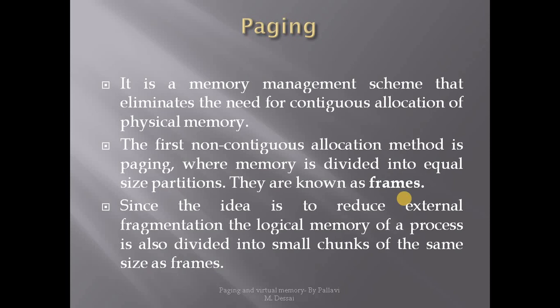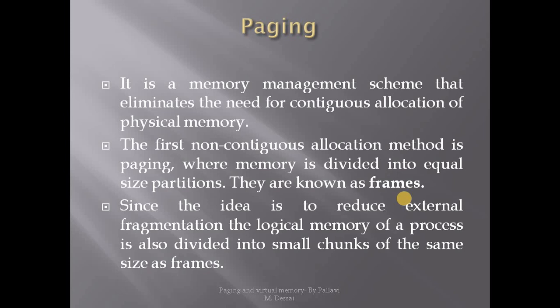Since the idea is to reduce external fragmentation, we have seen in the previous lecture that contiguous memory allocation faces the problem of external fragmentation. So the main idea of using the paging scheme is to reduce external fragmentation.